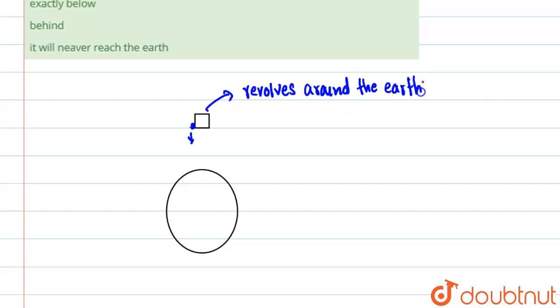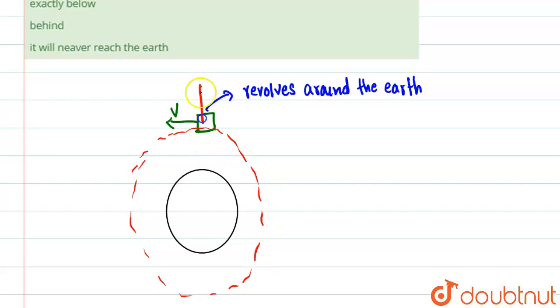That means this satellite has a velocity, let's suppose v. Firstly let's remove this packet and just see the satellite right now. Since it is undergoing a circular motion, there will be forces, that is centrifugal force mv square by r, and there will be a gravitational force. Let's name it Fg, force due to gravity.